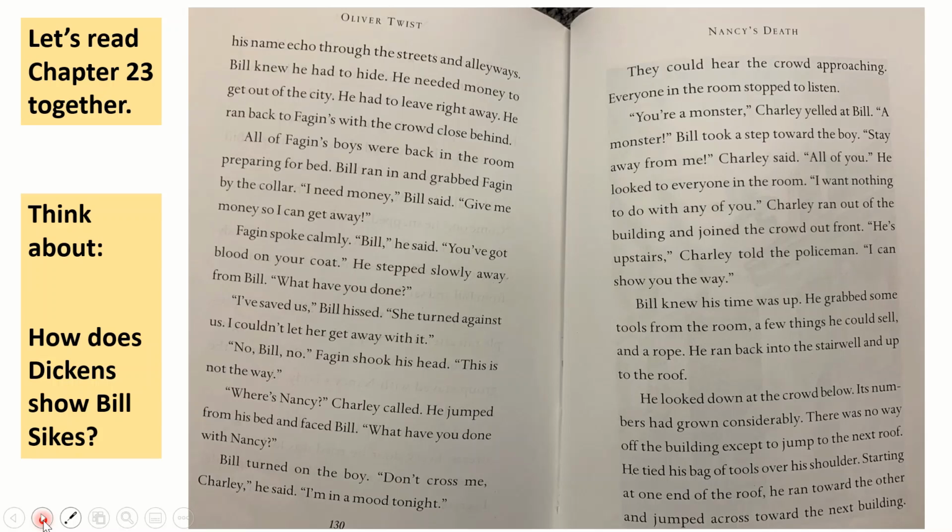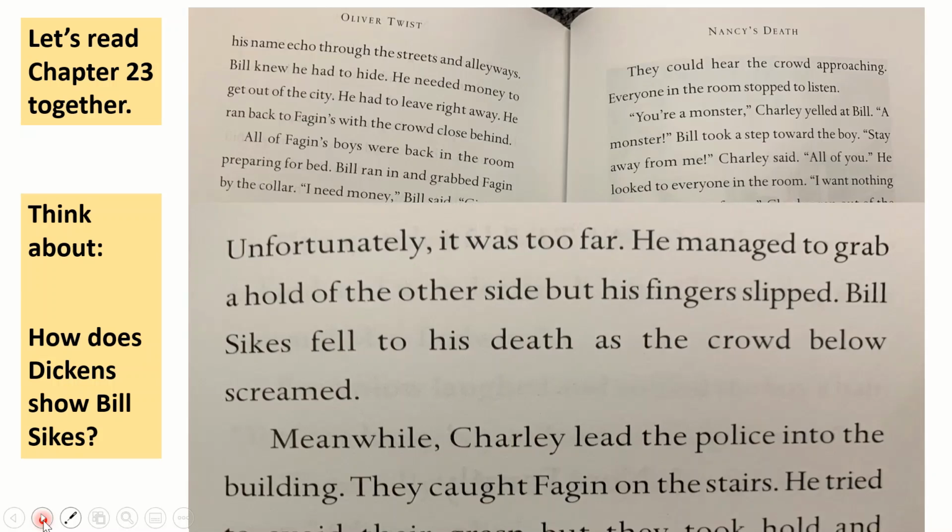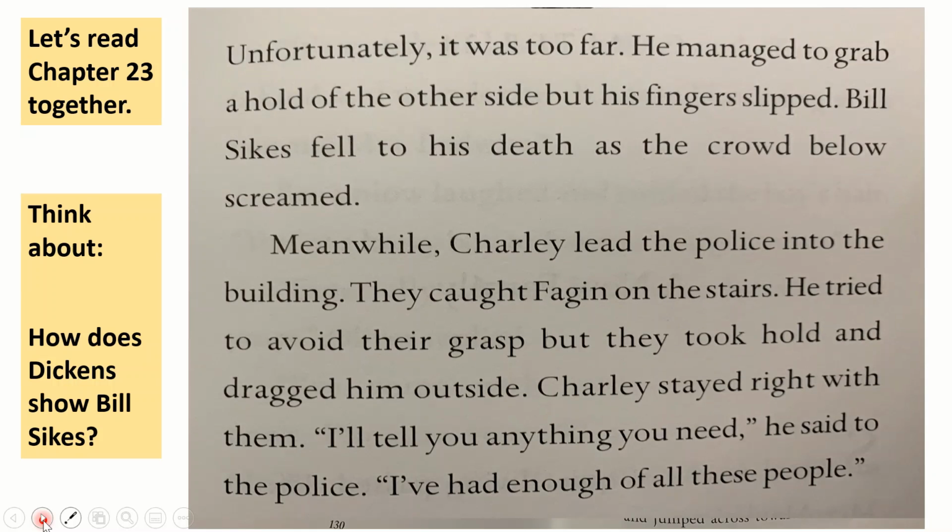Have a quick think. What's going to happen on the next page? Okay, maybe you have a prediction in your head now. Let's see what happens. Unfortunately, it was too far.